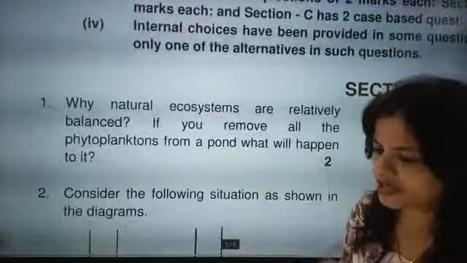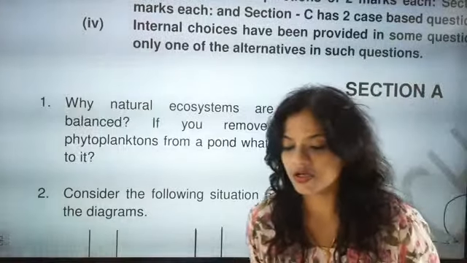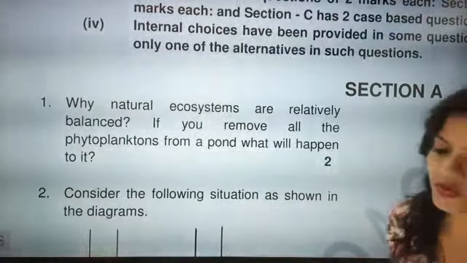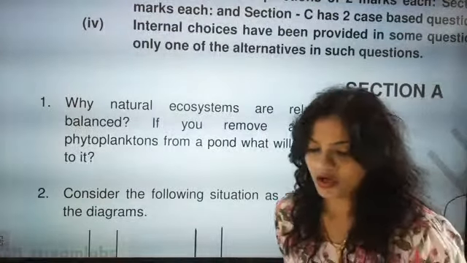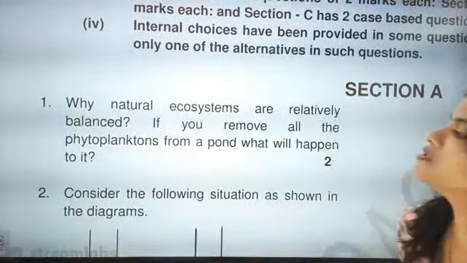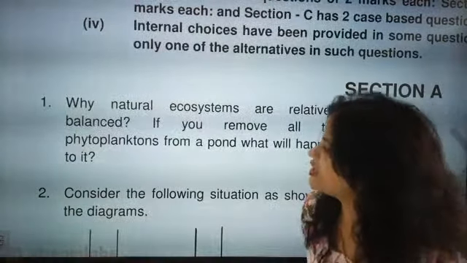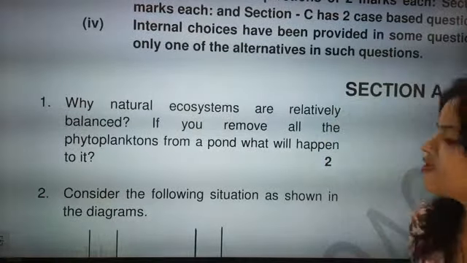How much time will you take to answer? The moment you see the question, you have to start answering it. This is a 2-mark question, so you have to decide how you are going to write. Or take a notebook and just note down the most important points. So why are natural ecosystems relatively balanced? If you remove all the phytoplanktons from a pond, what will happen to it?